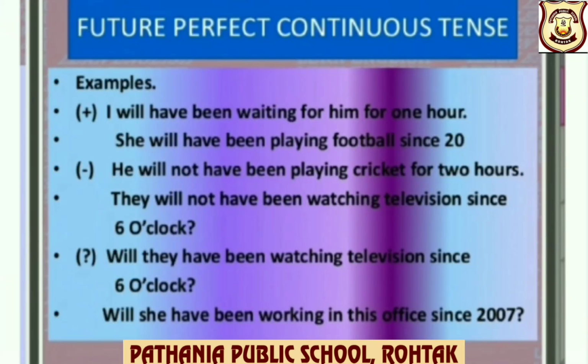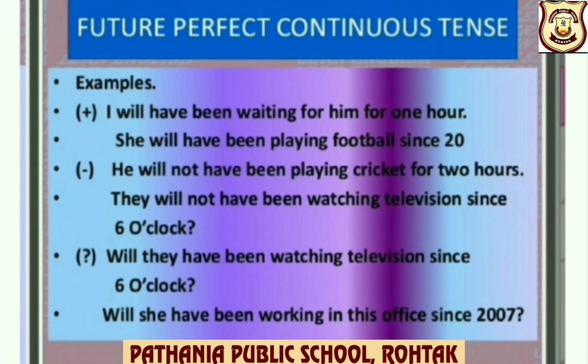Examples. Positive, I will have been waiting for him for 1 hour. I, subject, will plus have plus been plus verb ing, that is waiting here, plus for him for 1 hour. She will have been playing football since 2020.